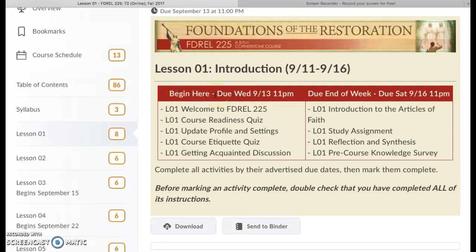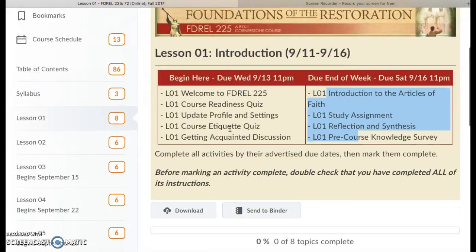When it comes to the due dates for this class, all you've got to do is remember two things. You have something due every Wednesday at 11 p.m. That's 11 p.m. Mountain Time, so make sure you adjust your time zones. And Saturday, 11 p.m. That's it. Twice a week, exact same time, 11 p.m. Wednesday, 11 p.m. Saturday. I tried to go on here and add the dates for this week. You can see right here, these are the items that are due by Wednesday at 11, and these are the items that are due by Saturday at 11.